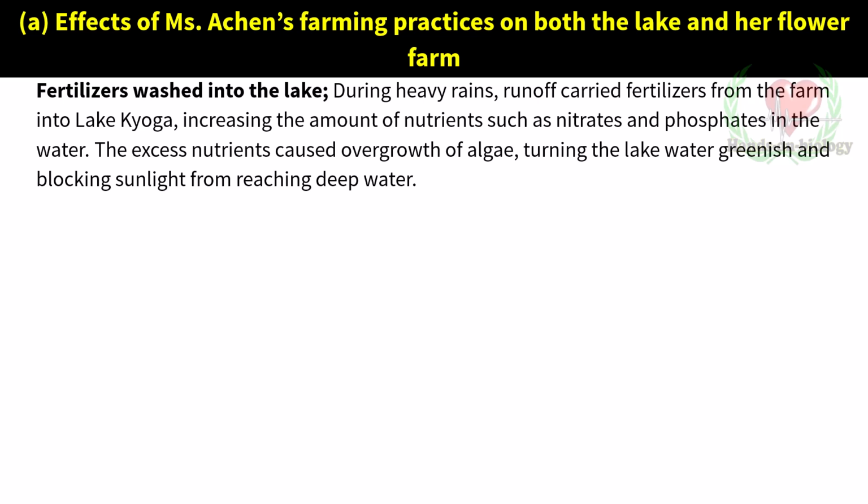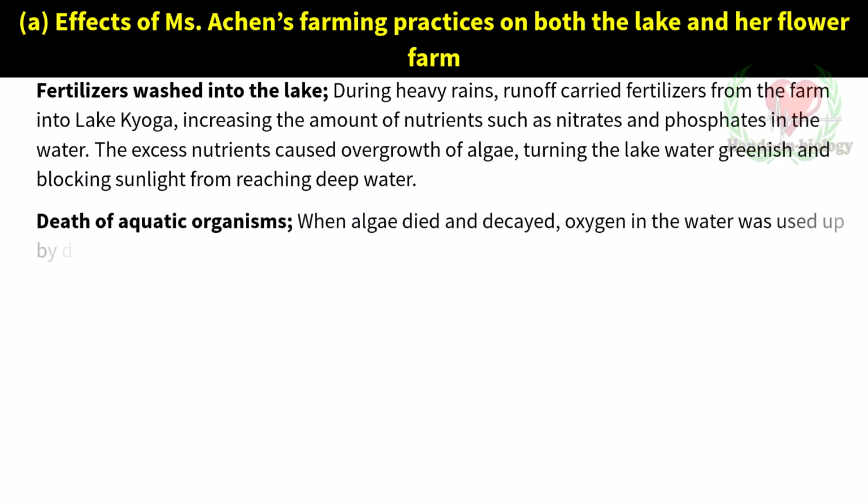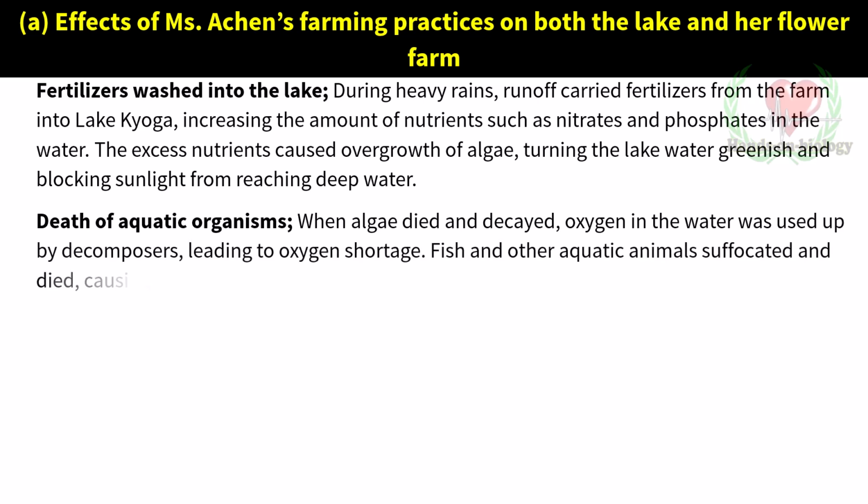reaching deep water. Death of aquatic organisms. When algae died and decayed, oxygen in the water was used up by decomposers, leading to oxygen shortage. Fish and other aquatic animals suffocated and died, causing dead fish to float near the shore.